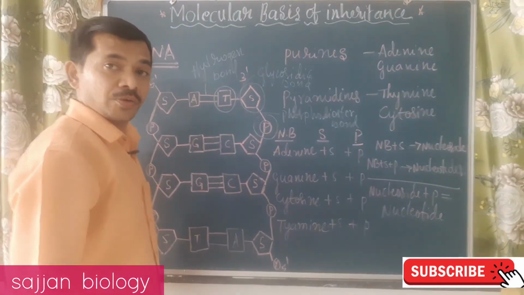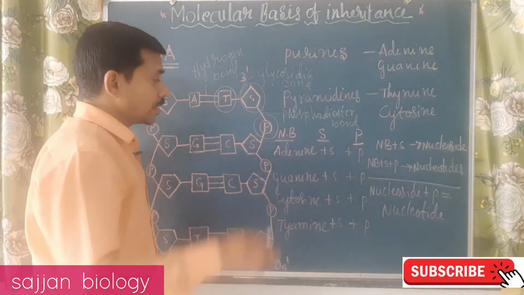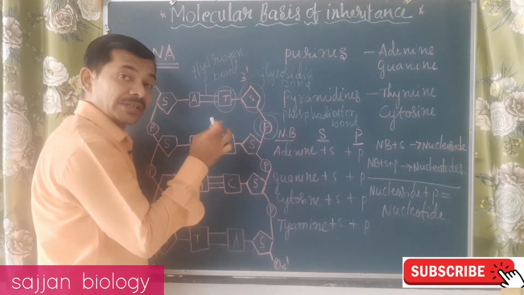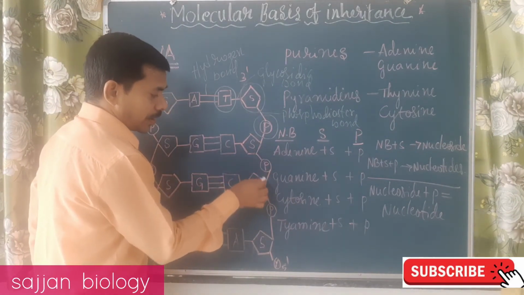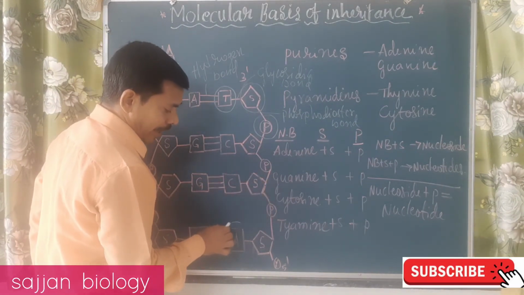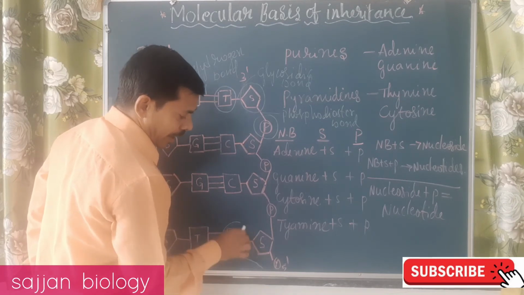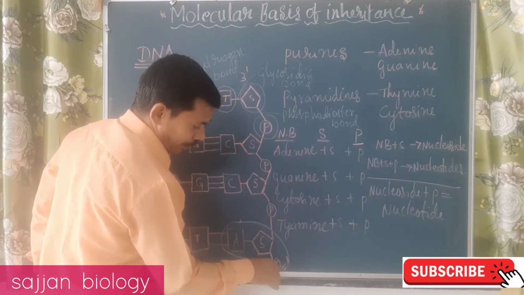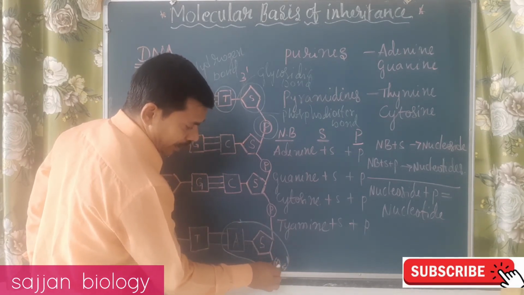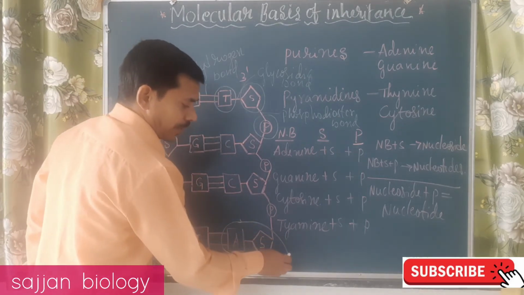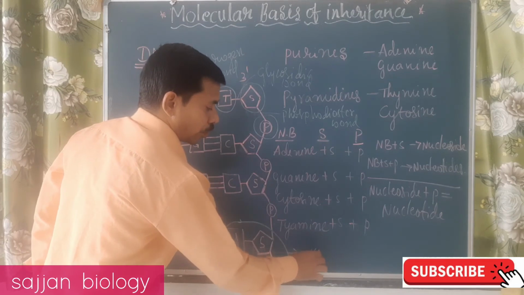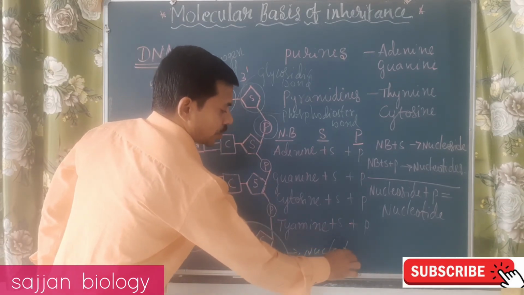I told you the DNA is a polynucleotide strand. You can see here the nitrogen base, sugar and phosphate. When these combine, we call it a nucleotide.